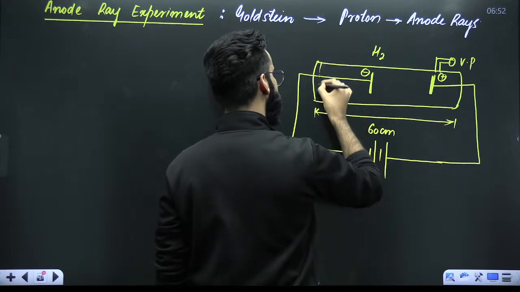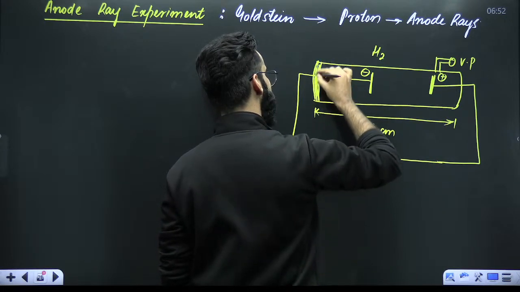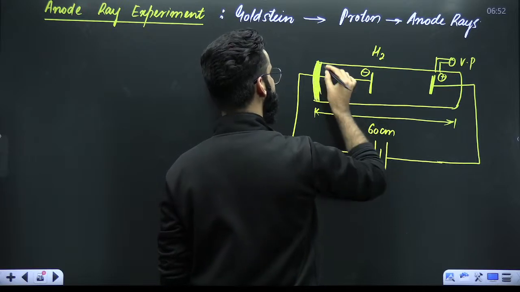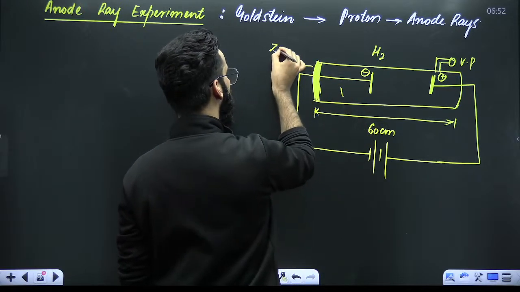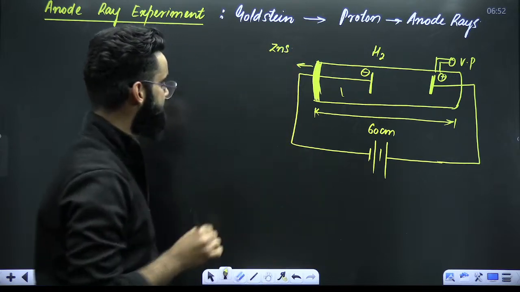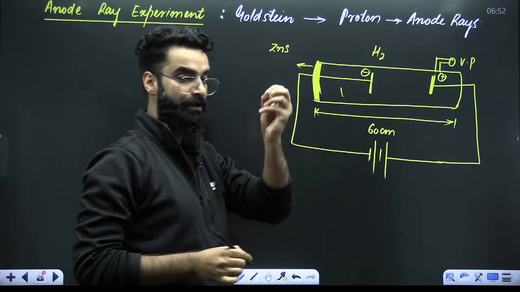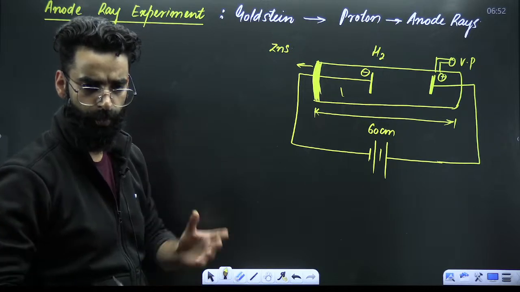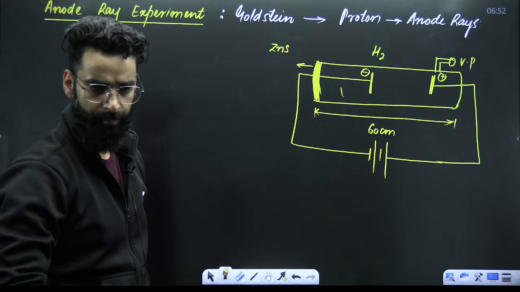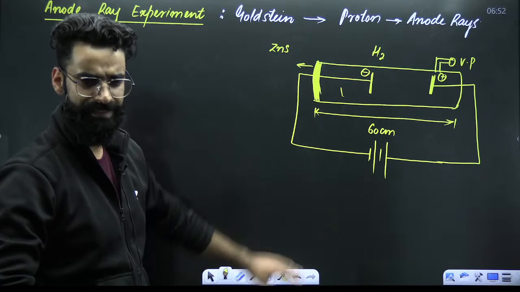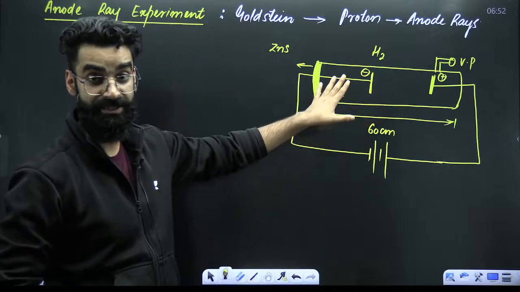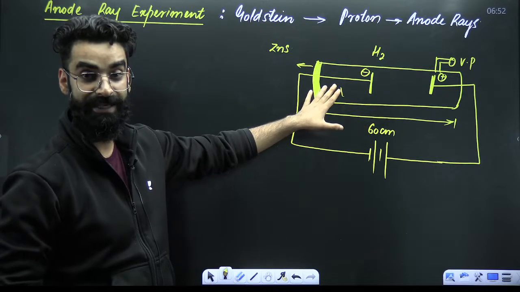Now, my dear students, the other side of this particular glass is coated with zinc sulfide. And you know the property of zinc sulfide: if any particle strikes it, a glow will be there, right? Perfect. This is something which we already know. Now, which gas is there in the container? It's H2 gas in the container.